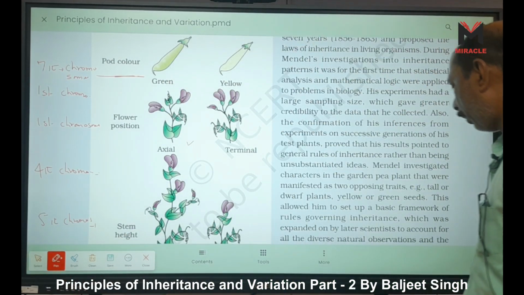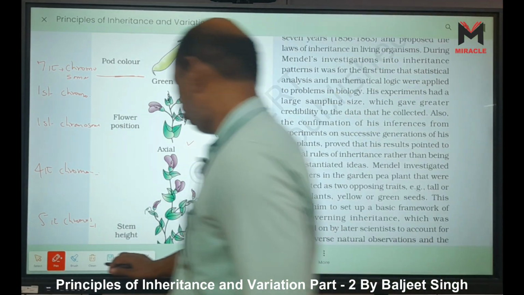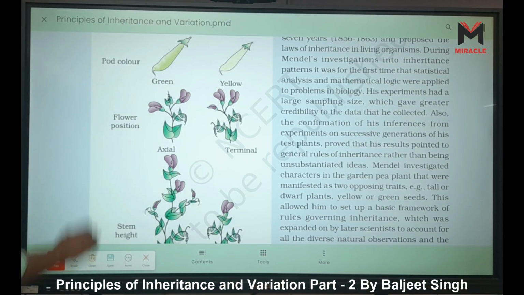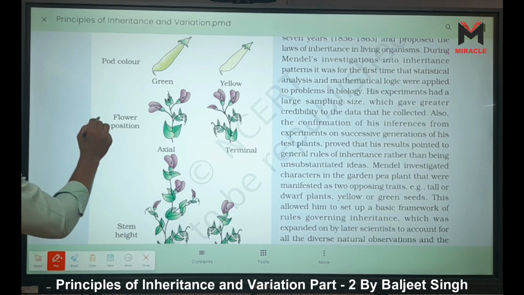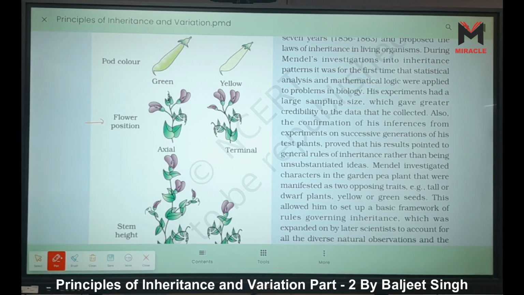Now here, flower position and stem height. Flower position is located on the fourth chromosome, right? And stem height is also located on the fourth chromosome, right? Pod color is given here, fifth chromosome, right?